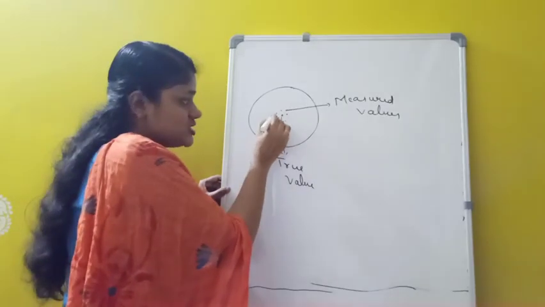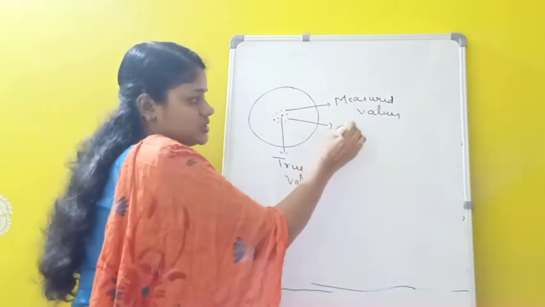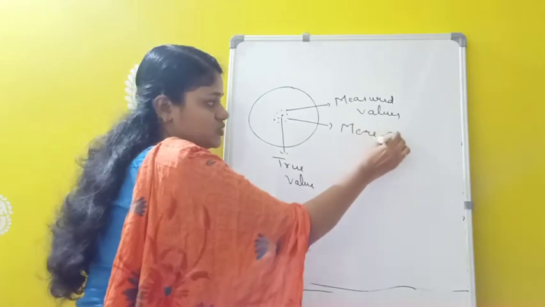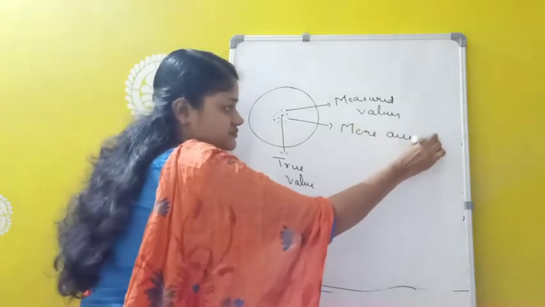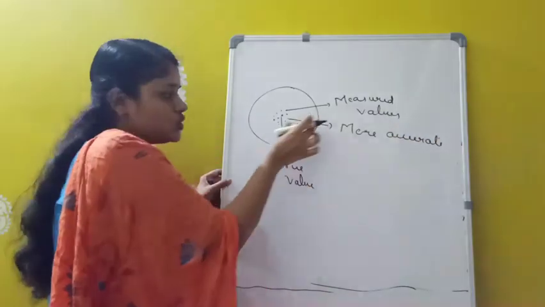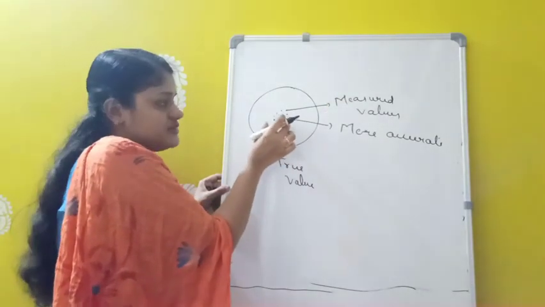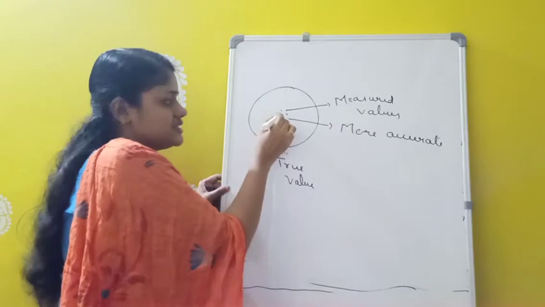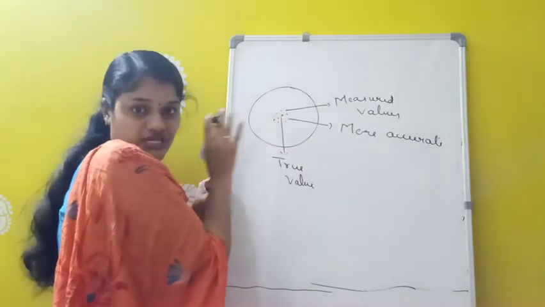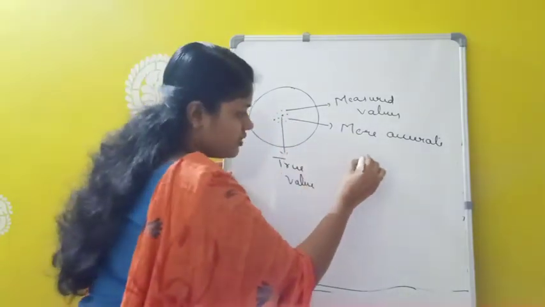That means these measured values will be more accurate. So here the measurement is more accurate because these measured values are close to the true value. So whenever measured values are close to the true value, these values will be more accurate. So this can be considered as which one? This more accurate values.